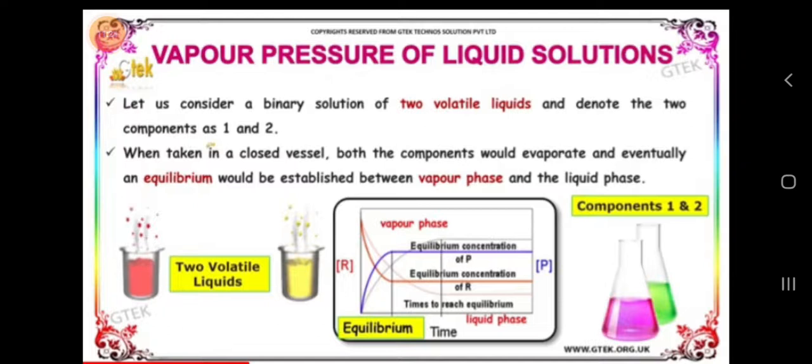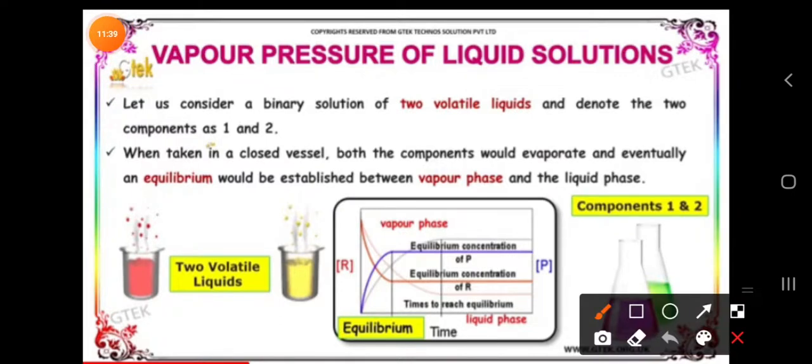Because of the escaping of vapor molecules into the atmosphere. If the sun is very high, the temperature is increasing. Whenever the temperature increases, in a closed vessel the gas molecules that are present keep evaporating.